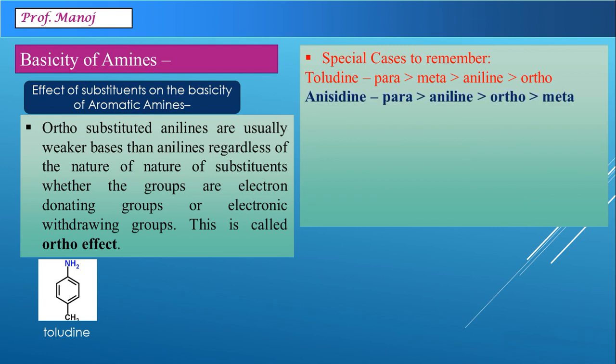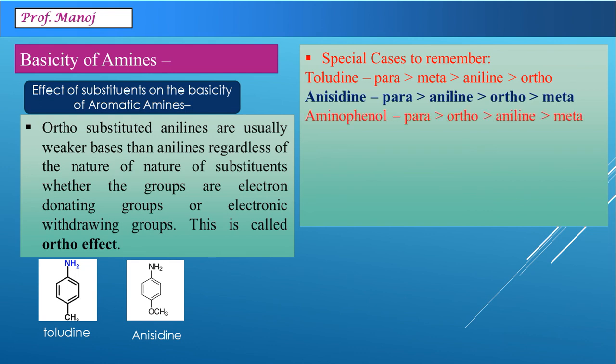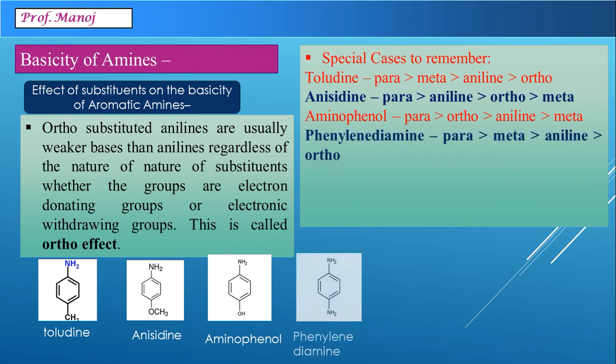Similarly, anisidine, this is the molecule where the OCH3 group is present. Here also, para is more basic than aniline, than ortho and meta. A molecule called aminophenol. Here, para is greater than ortho, greater than aniline, greater than meta. A molecule like phenylenediamine, or you can call this benzene 1,4-diamine. Here, para is greater than meta, greater than aniline, greater than ortho.